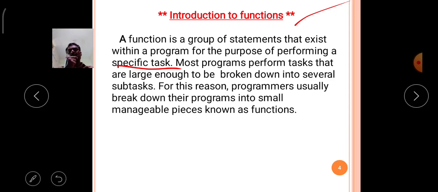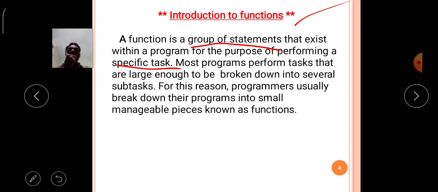Okay, in this three line definition, observe two important keywords. A function is a group of statements: the first keyword in the definition is group of statements. That exists within a program for the purpose of performing a specific task: the specific task is the second keyword. Using these two words, we will understand the functions concept.